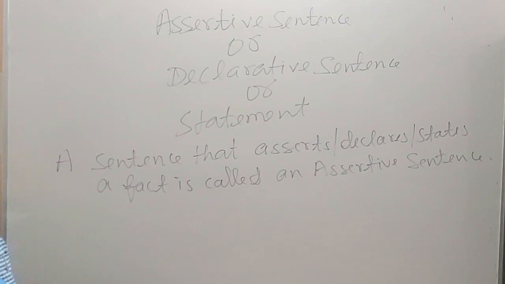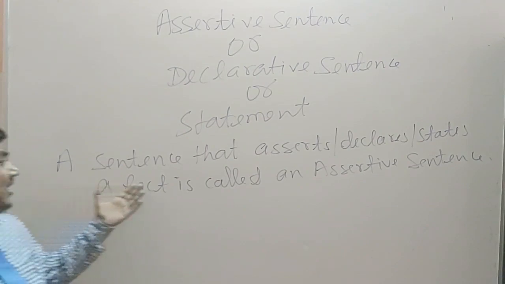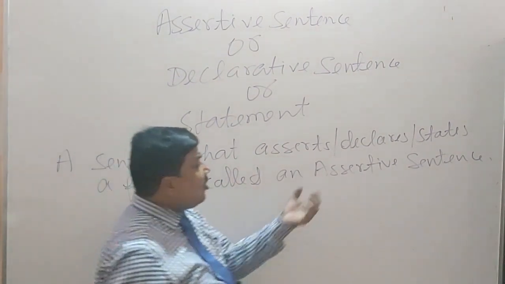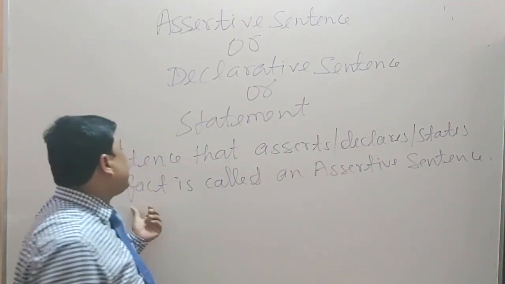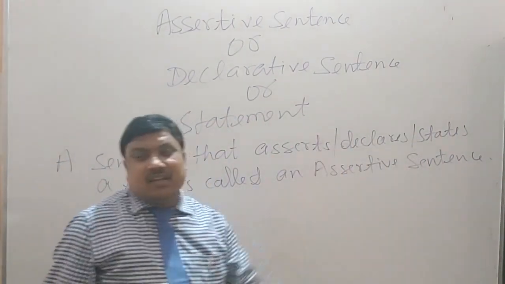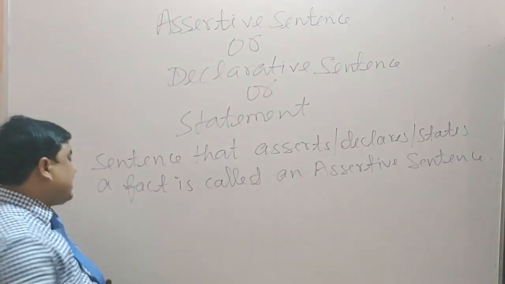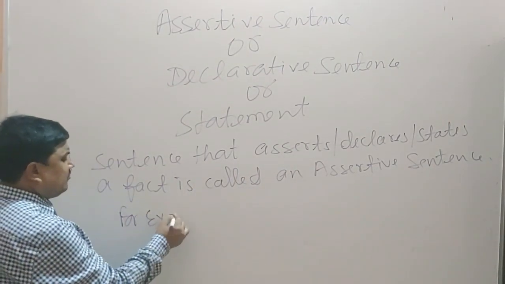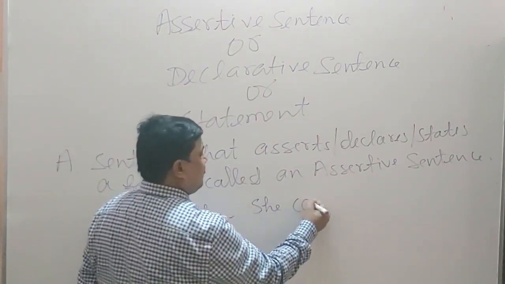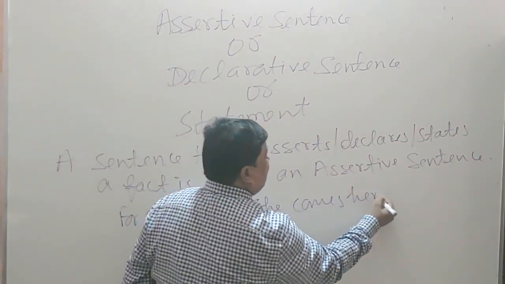Very simple. In the name of the sentence, the definition is hidden. A sentence that asserts or declares or states a fact is called an assertive sentence. As an example, you can see. For example, "She comes here."